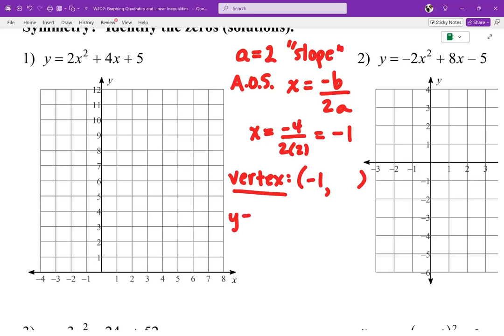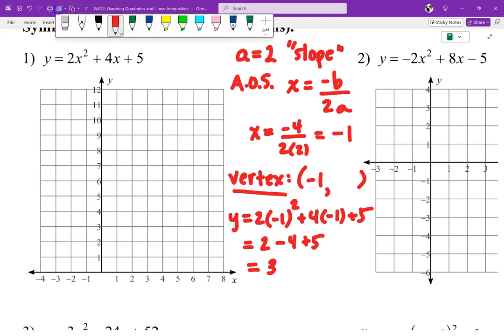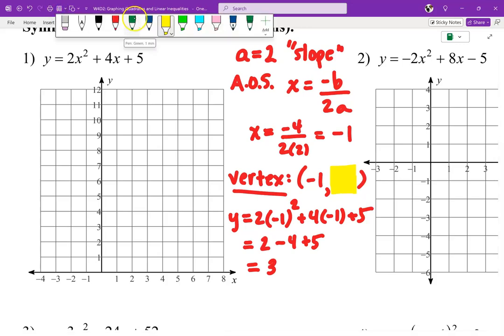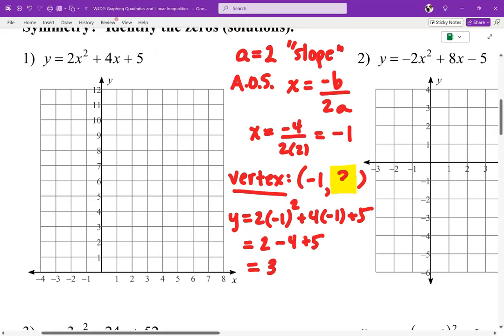So this is y equals 2 times negative 1 squared plus 4 times negative 1 plus 5. So this is 2 minus 4 plus 5. That's equal to 3. So y is equal to 3. Okay, so this piece right here that I'm supposed to solve for, that's going to be a positive 3. So there's my vertex. Now I can graph and do everything else they want me to do.